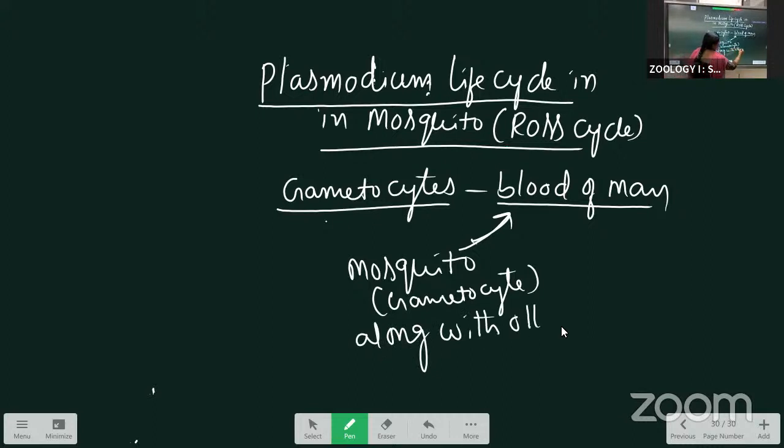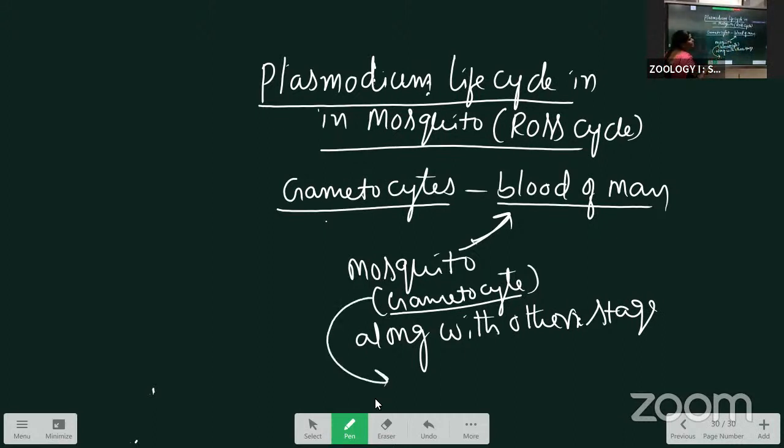Other stages of the erythrocytic cycle, merozoites also, enter. All the other stages are destroyed. Only the gametocytes remain inside the crop, and these gametocytes develop into gametes.